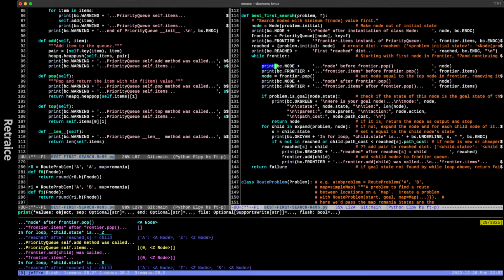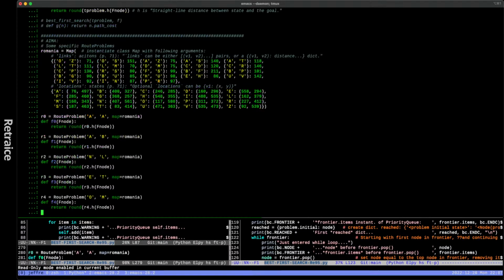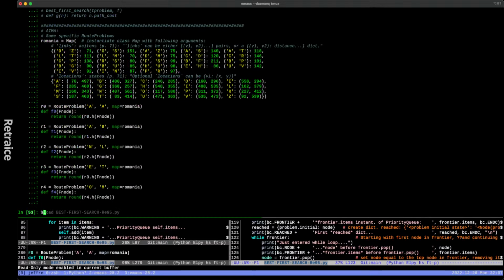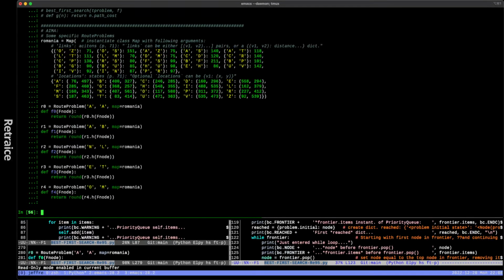I'm just going to do a print. I'm not going to colorize it because I've got to be consistent in my colors, and I think I have a spare one right now. Okay, so let's say just entered while loop. And let's do this again and see if we can see exactly where the while loop gets entered. Nope, I don't want to do that. Reset, there we go. Yes, and load, and yes, and best first search. This is the best first search call to T problem and FT that's in the file itself.